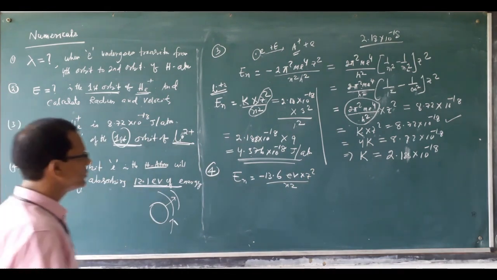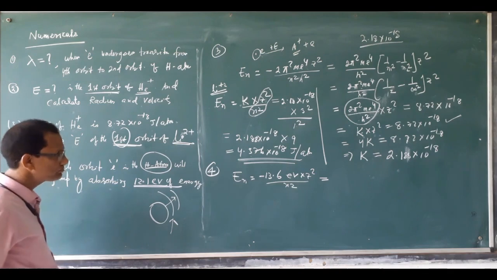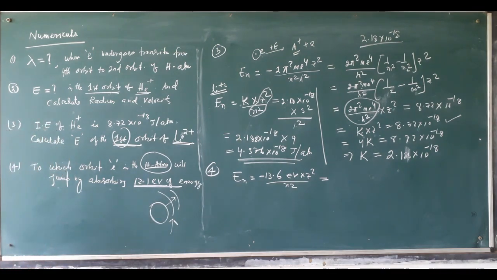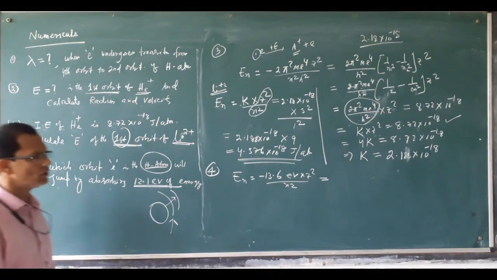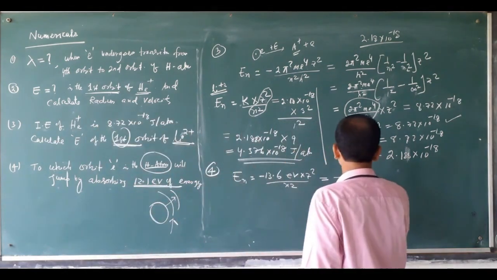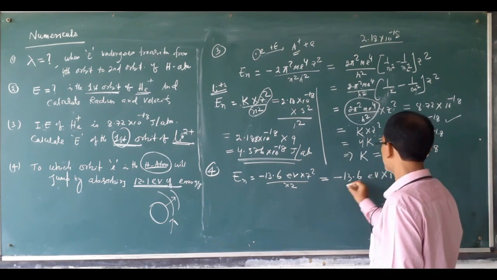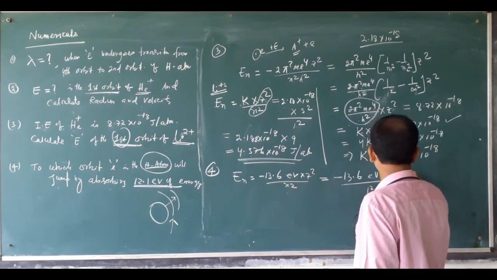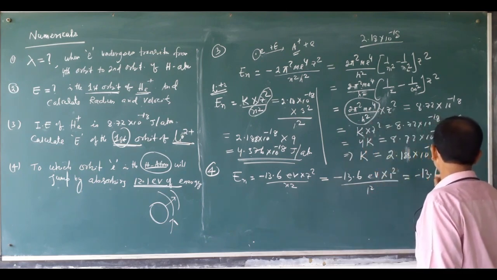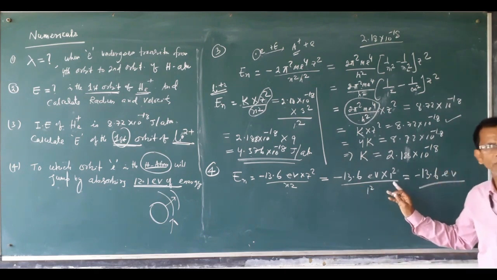As per the question, it is for a hydrogen atom. What is the energy of the electron in the first orbit of the hydrogen atom? Minus 13.6 electron volt into z square, which is 1 square, and the first orbit means 1 square, so the answer is minus 13.6 electron volt. This is the energy of the electron in the first orbit of hydrogen.